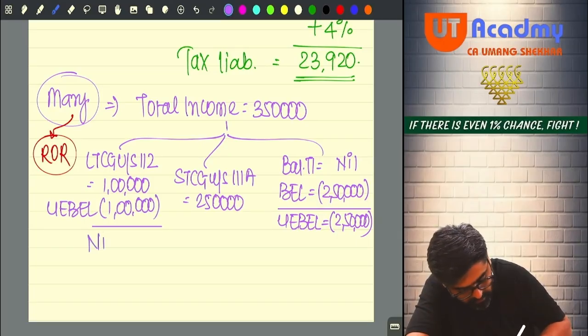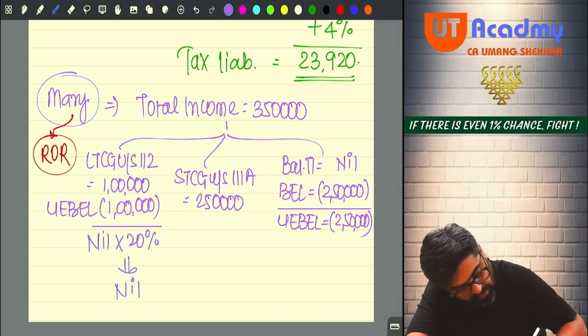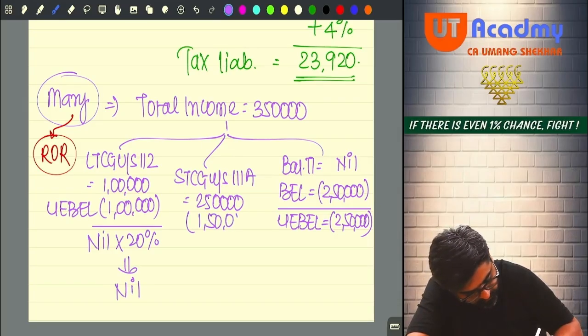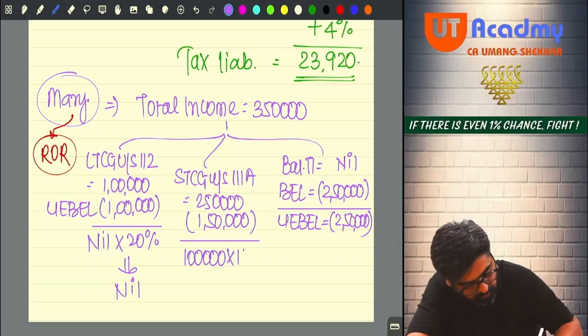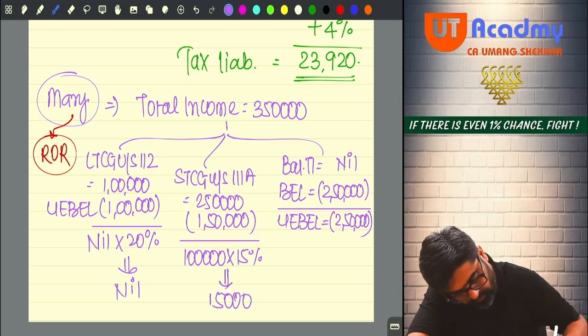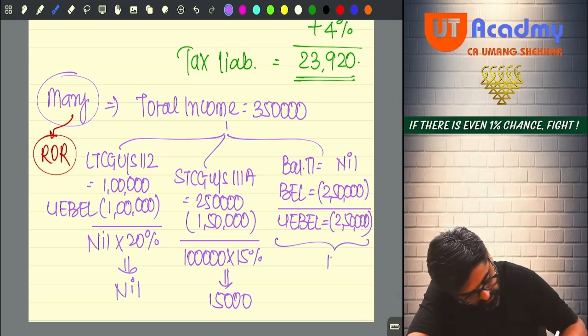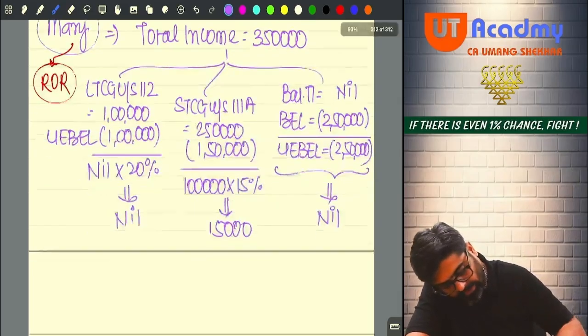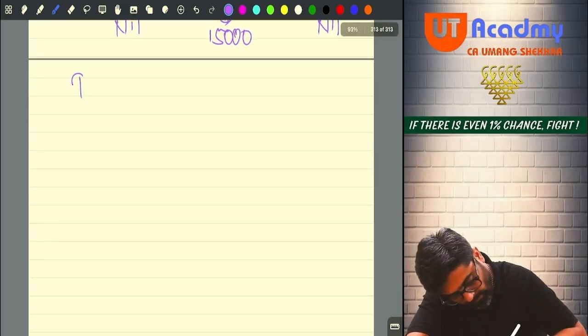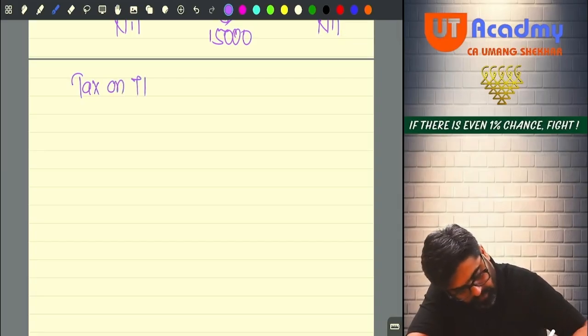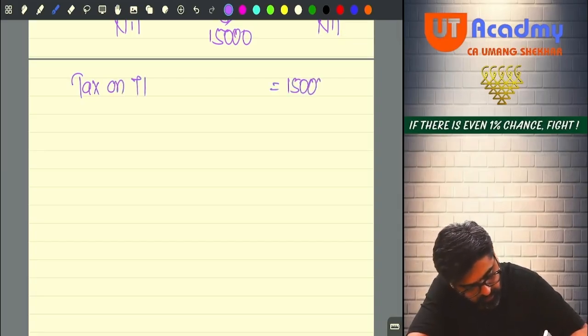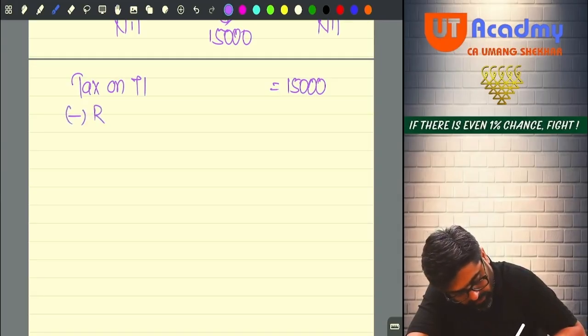So this will be nil into 20%. Your tax will be nil. Okay. And from here you will adjust unexhausted basic exemption limit 1,50,000. So now 1 lakh will remain from here. On that it is better to pay 15% rather than paying 20%. So this will be 15,000. Okay, no? Now here your tax liability will be nil only. So can I say your tax on total income will be 15,000 only? Nil plus 15 plus nil. Minus, now you are going to get rebate also.